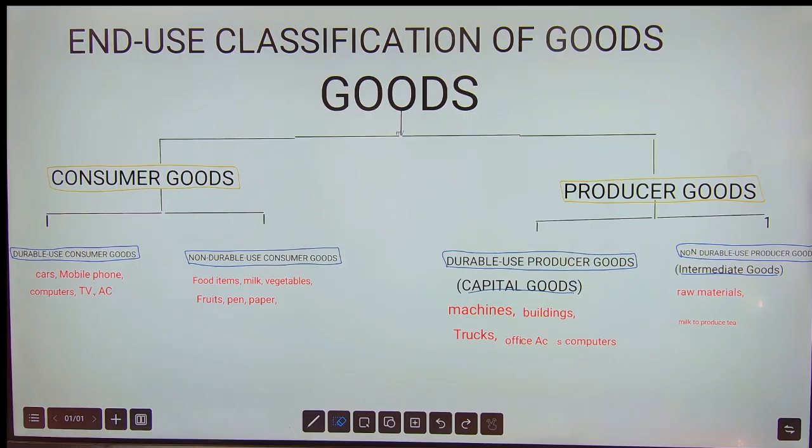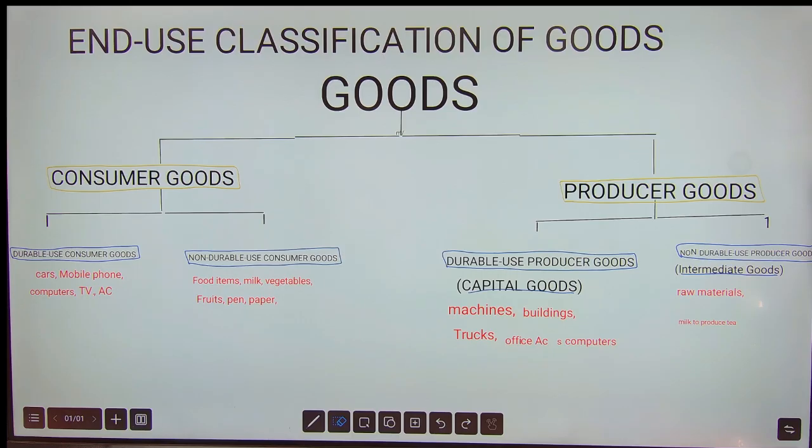End use classification of goods. Goods, you can see on the board, can be classified into consumer goods and producer goods. We'll be discussing in detail about them. Again, consumer goods are divided into two parts.